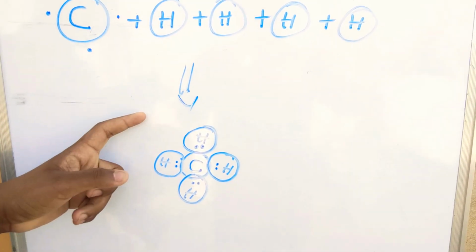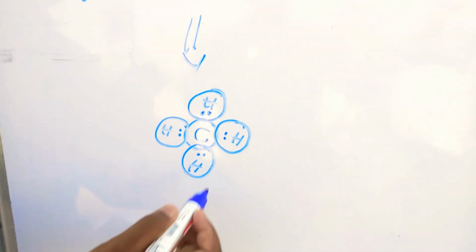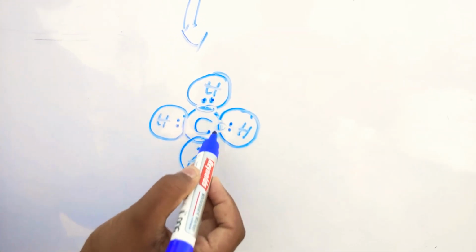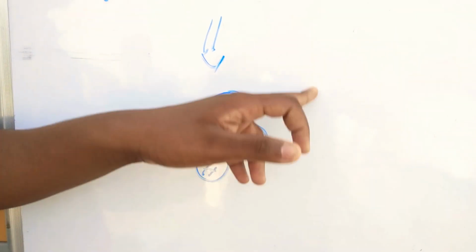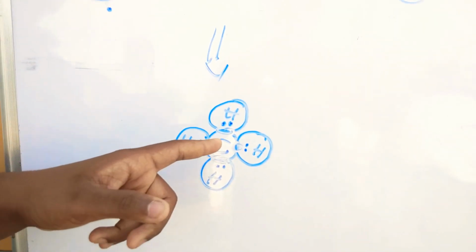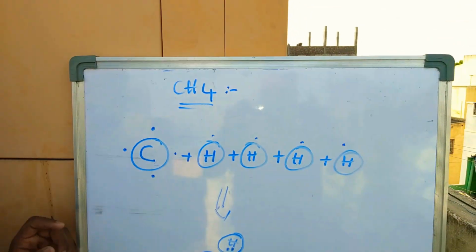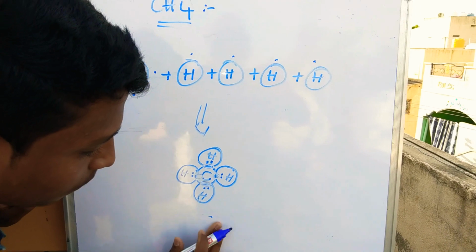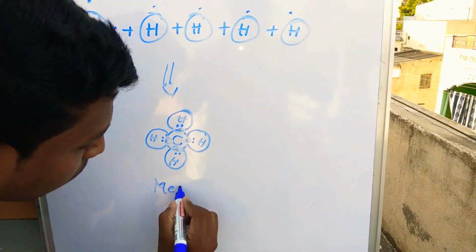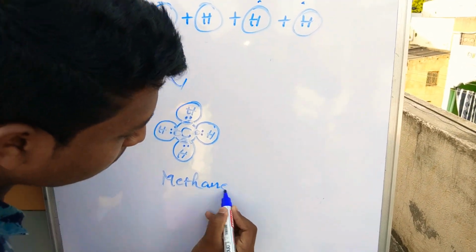It is a molecule of CH4. Here bonding is going on. The four hydrogen atoms are combined with one carbon atom, known as CH4. It is the methane molecule.